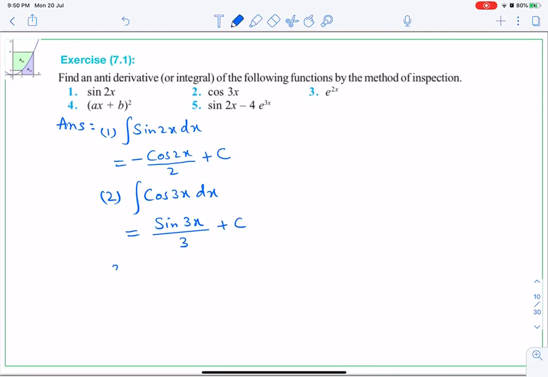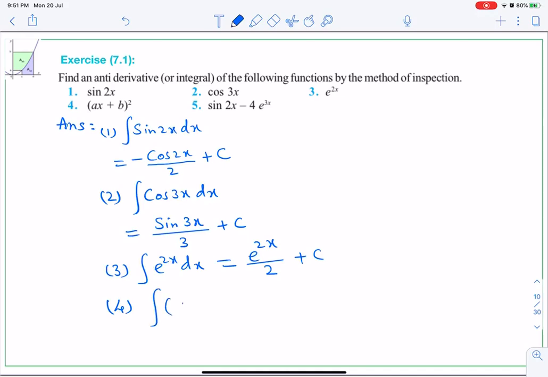The third question, integral e raised to 2x dx. I'll write it in front of it. I hope you will understand now. e raised to remains e raised to, as it remains the same in the derivative also, but only the coefficient of x will go in the denominator here, plus c.